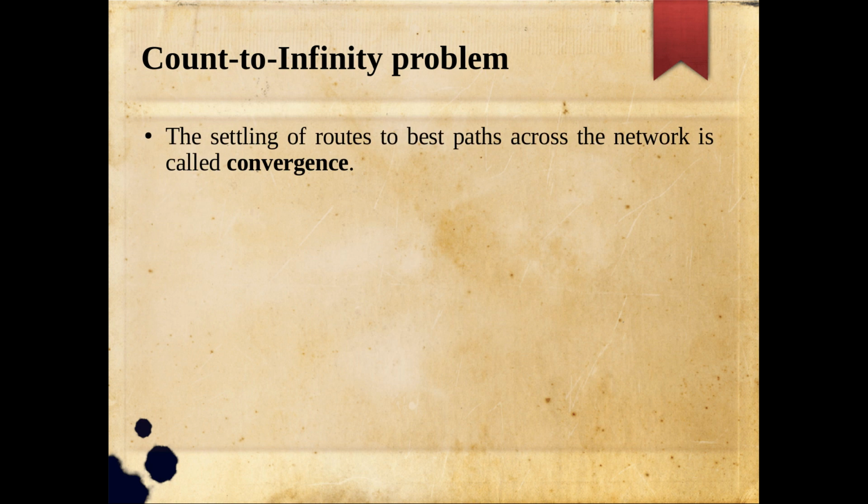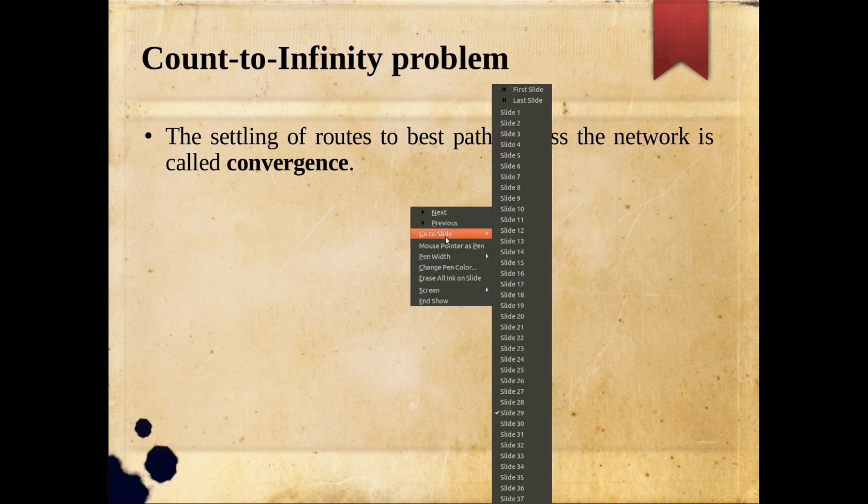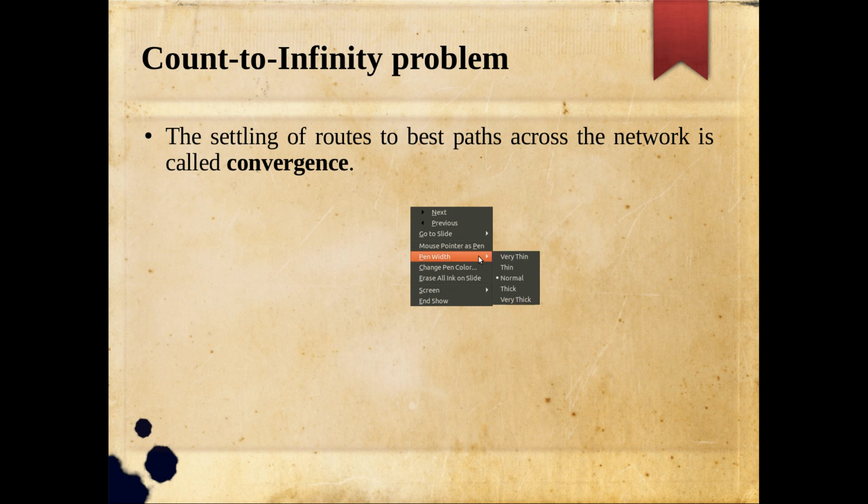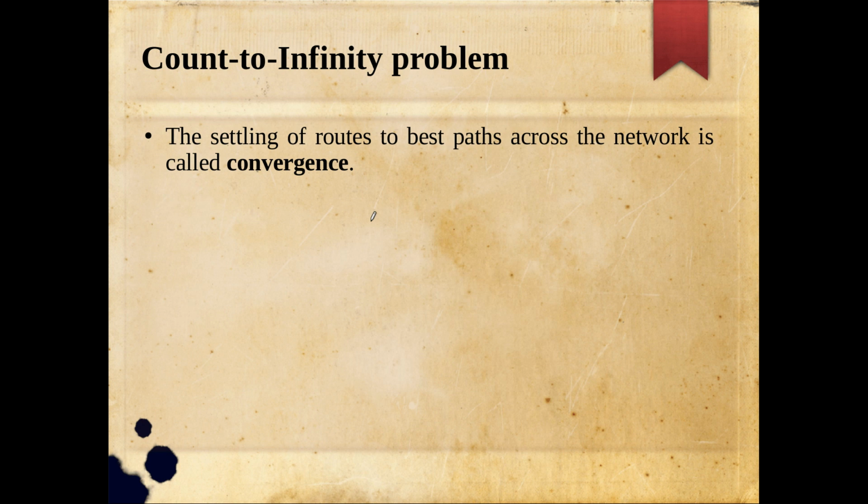Okay, so let's understand the problem first. The settling of routes to best paths across a network is what we call convergence. So convergence is something we are already familiar with. It has to reach that equilibrium or the stable state. In case of distance vector, in every ith exchange, every node is getting some information from all its neighbors and it is updating accordingly. After this ith iteration, it will go to the i plus 1 iteration. If the routing table updated at the ith iteration and the i plus 1 iteration were the same, then we can say that it reached convergence. That is where the stabilization happens.